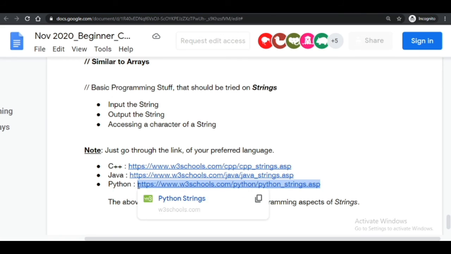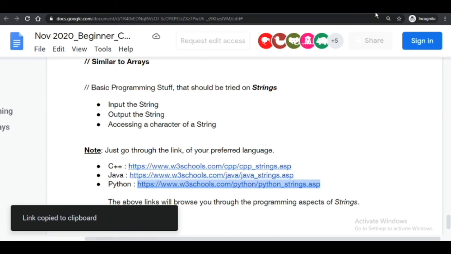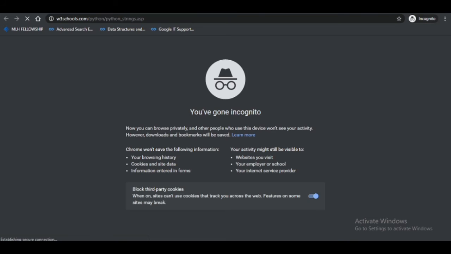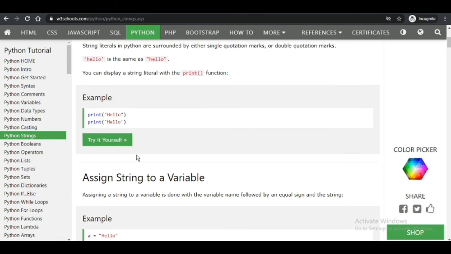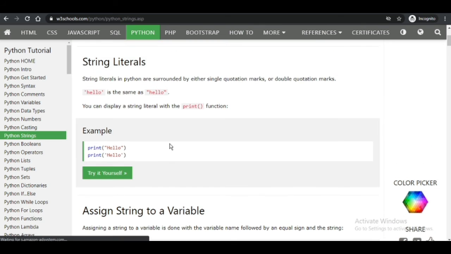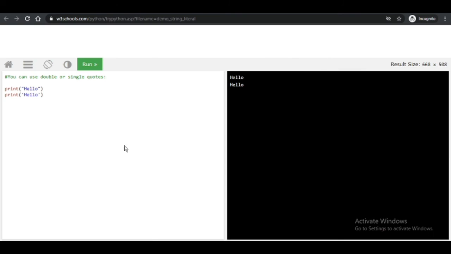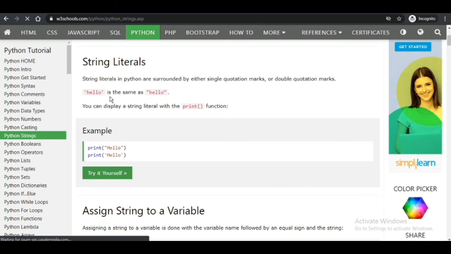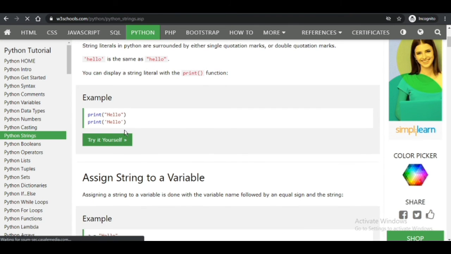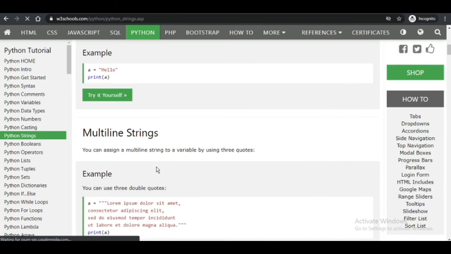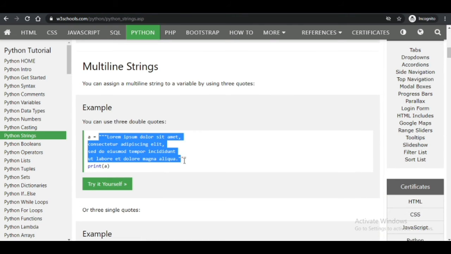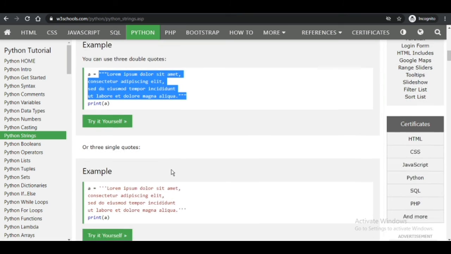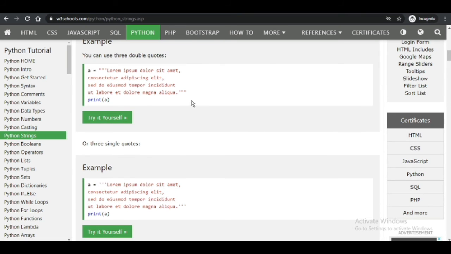Then just go through the link of your preferred language. I will go through Python. There is a copy link option also. Print hello. Hello is the same as hello. You can display a string literal with print. You can try it yourself also. Here A is this, is a string, the whole long string.